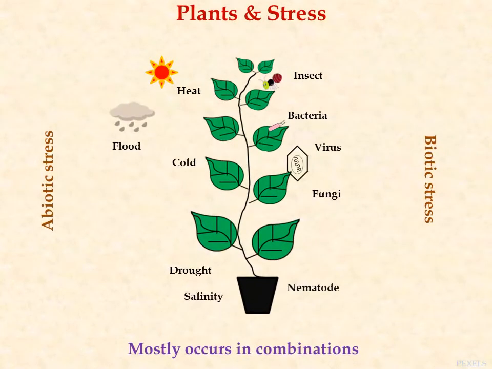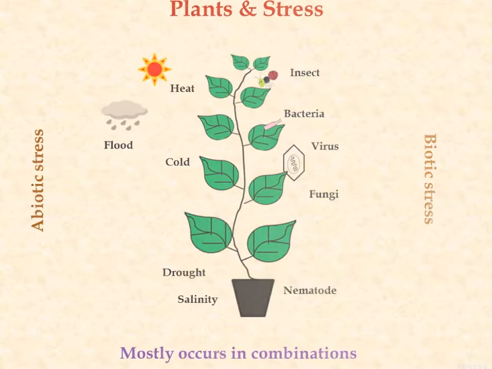Plants are affected by both abiotic and biotic stress. Abiotic stress includes drought, salinity, heat, cold, and flood, and biotic stress includes bacteria, fungi, insects, viruses, and nematodes. Most of the time in nature, these stresses occur in combination. So let us know what combined stress is.